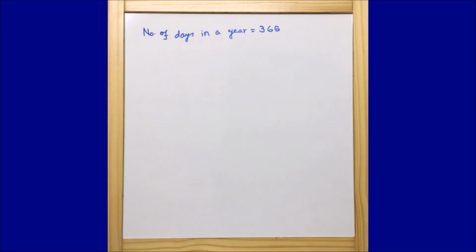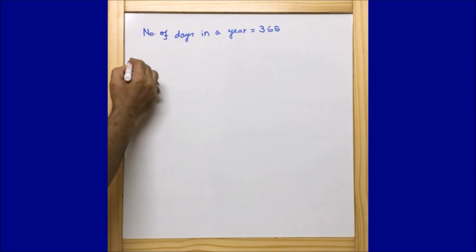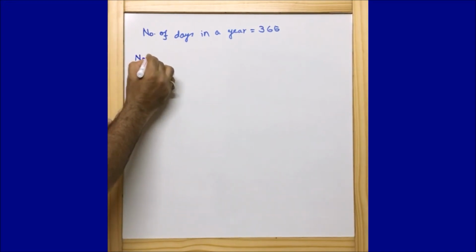Now the number of days when the same birthday is possible. Okay guys, if we try to find out the same birthday, in a particular date both of them will have their birthdays, that means this event will happen only once.